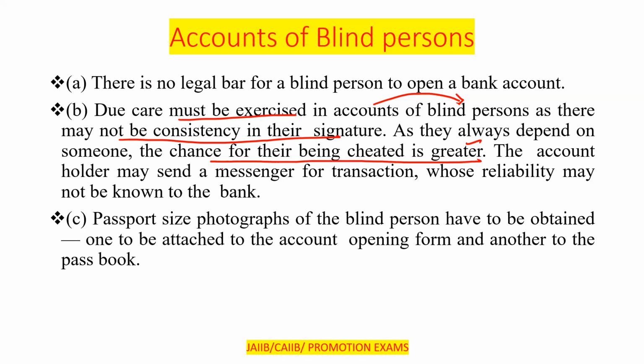So here the account holder may send a messenger for a transaction whose reliability may not be known to the bank. Clear? Further, passport size photographs of the blind person have to be obtained, one to be attached to the account opening form and another to the passbook. Clear?